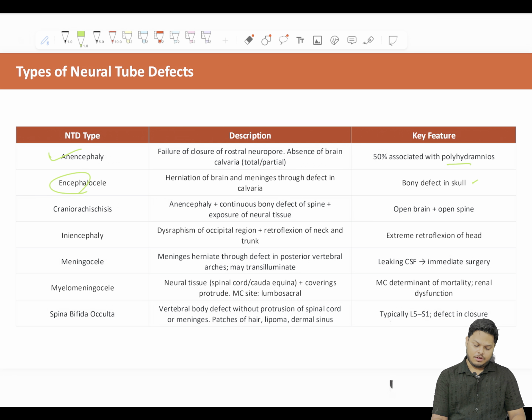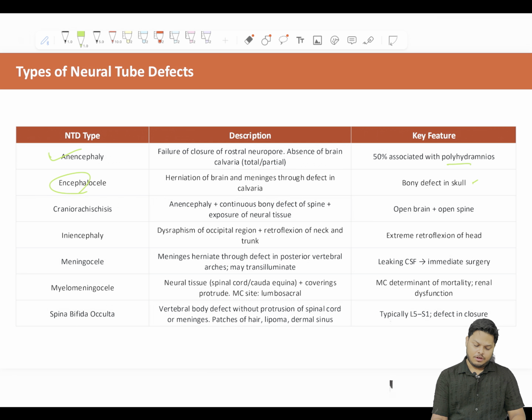Now, iniencephaly: dysraphism of the occipital region, less important, but you have to remember. Dysraphism of the occipital region plus retroflexion of the neck and trunk. Extreme retroflexion of the head. So whenever a child is born with extreme retroflexion of the head, we term it iniencephaly.